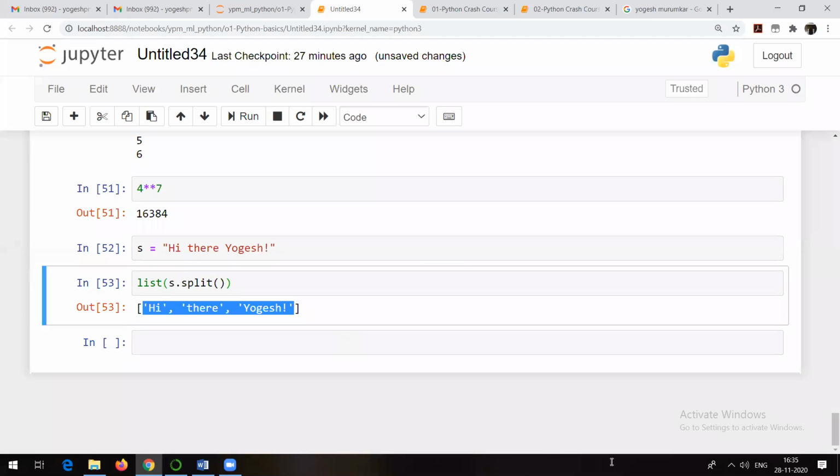I hope other people who answered it, their answer is also correct. Okay, so yes, Vibor, whatever he has said, that is right. S dot split, because we know the split function by default splits on the basis of space. So I think everyone is correct. Isha, Rahul, and Amin, all of you are correct. Now next question.